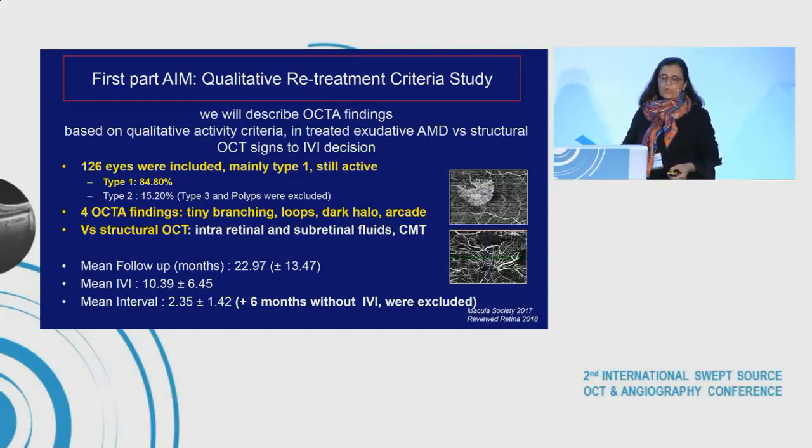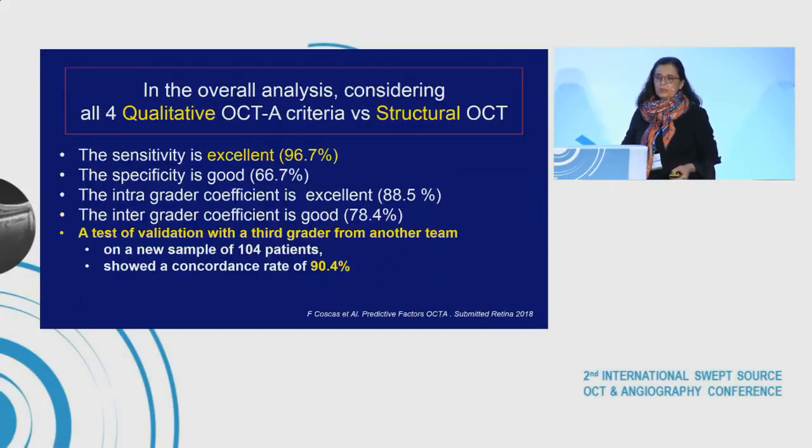Mean follow-up was 22 months, mean IVI 10, and mean interval between 2 injections 2 months. Eyes with 6 months without IVI were excluded.